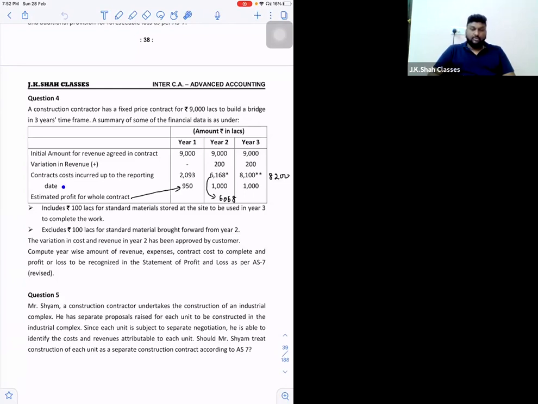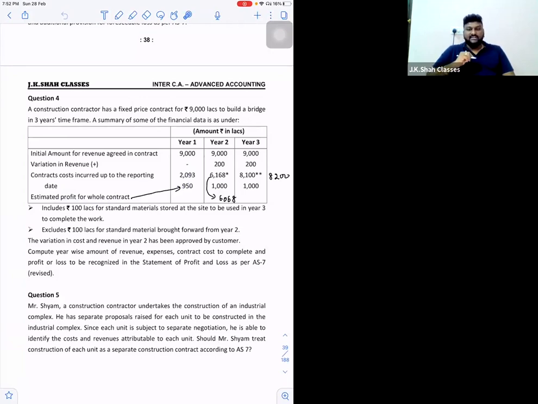Contract cost incurred up to the reporting date. Up to reporting date means up to the year end. As on 31st March, total cost incurred is 2093. And they also say that estimated profit for the whole contract. So basically, this is a profit contract. So on the whole contract, there is a profit of 950.